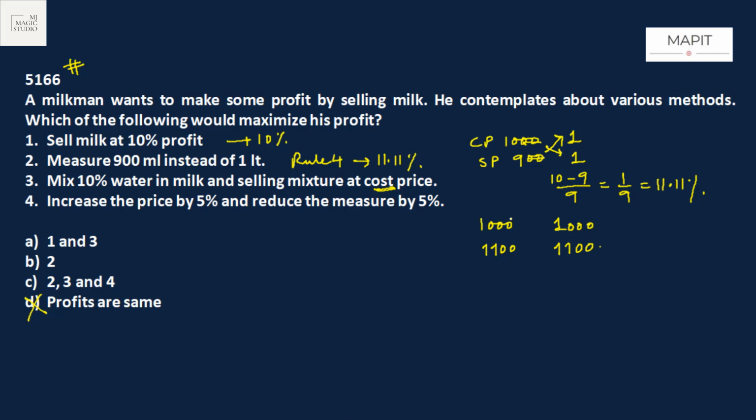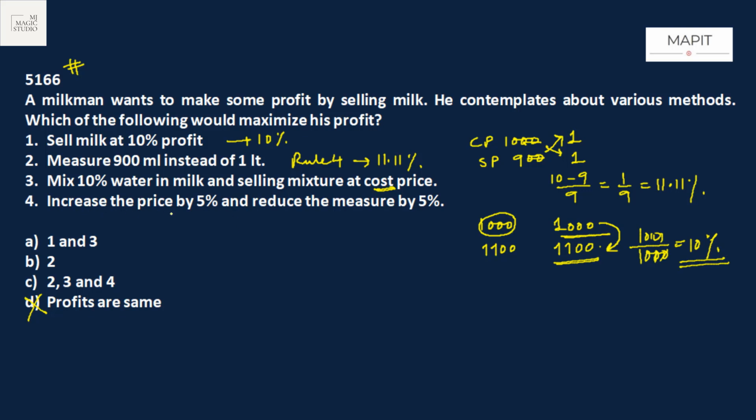You have bought it for 1000 and now you are selling the mixture at the cost price at which you bought it, so you are asking them to pay 1100. So for 1000, you are asking them to pay 1100. How much profit are you making? 100 rupees profit on 1000, that is 10%.